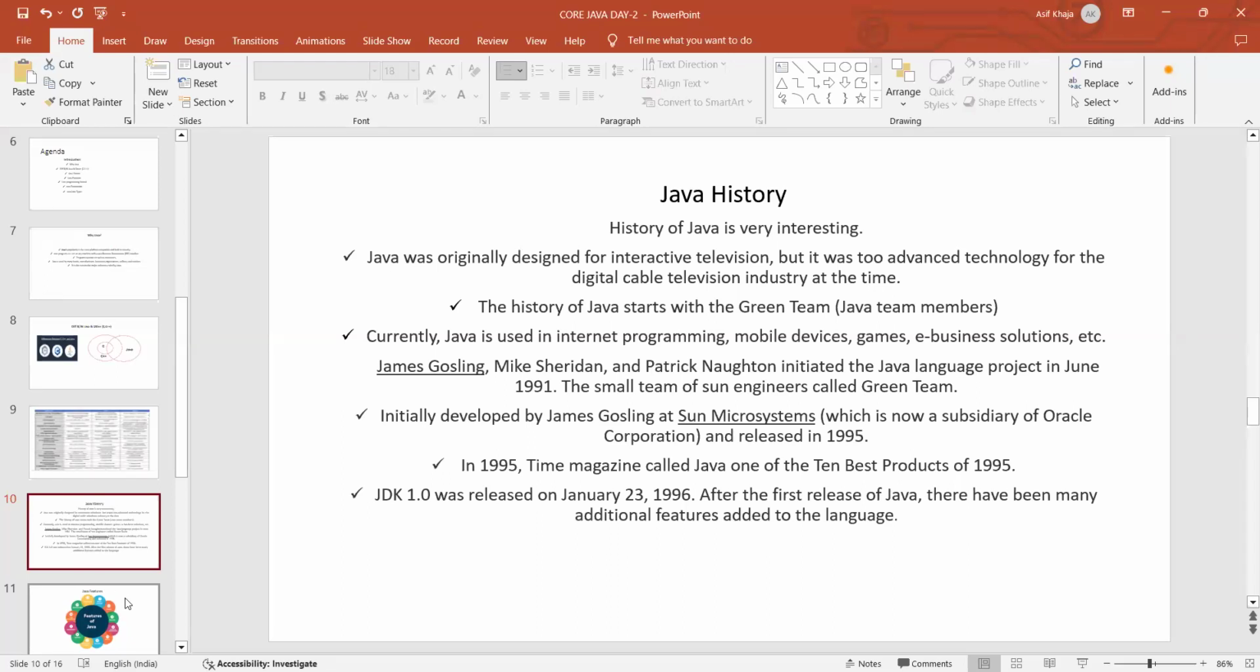JDK 1.0 was released on January 23rd, 1996. After the first release of Java, many additional features have been added to that language. Okay, this is the history of Java.